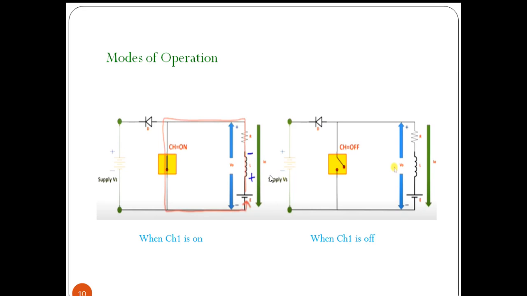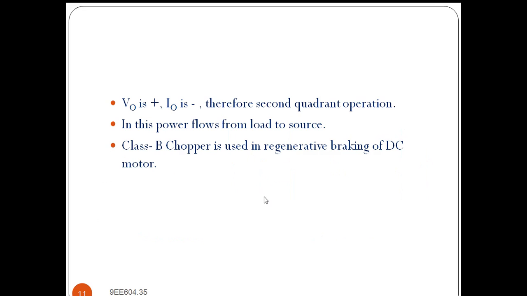So this is called class B chopper. In this case, V naught is positive, I naught is negative. Therefore, second quadrant operation. In this, the power flows from load to source. This class B chopper is therefore used in regenerative braking of DC motor.